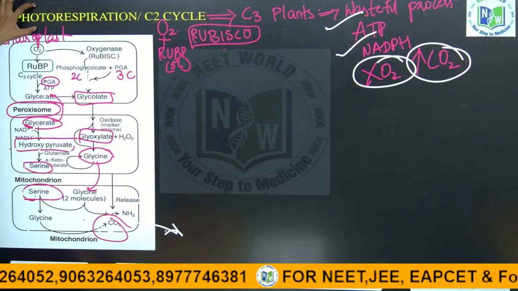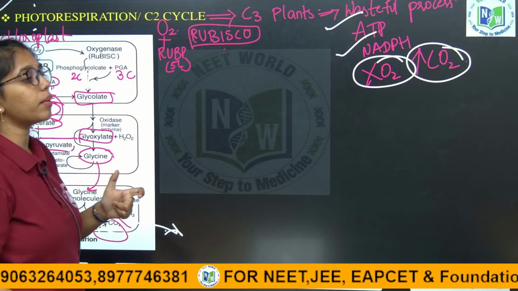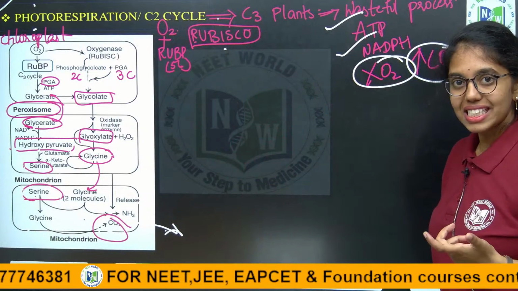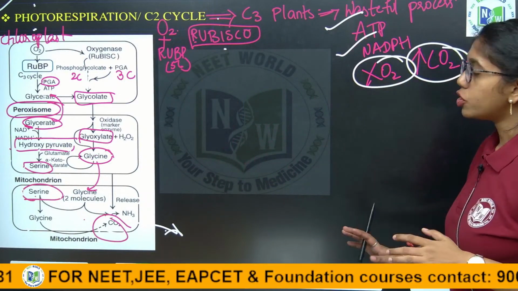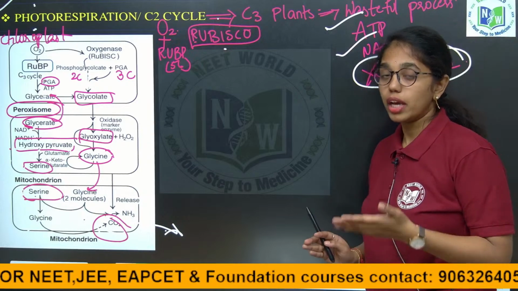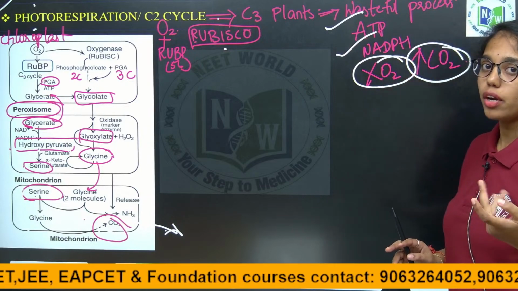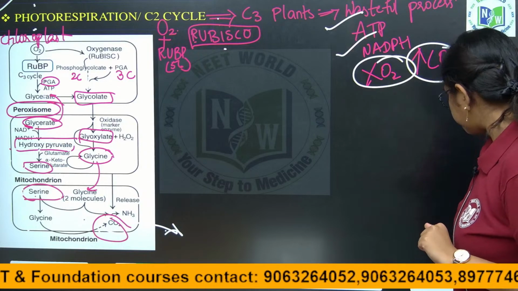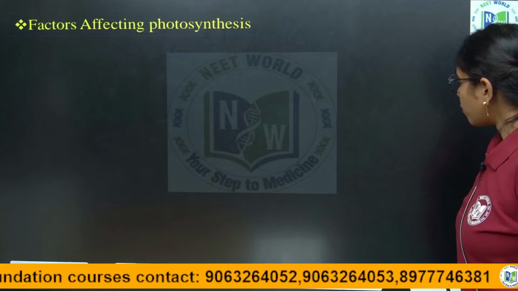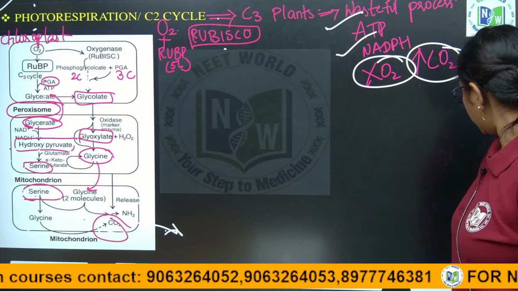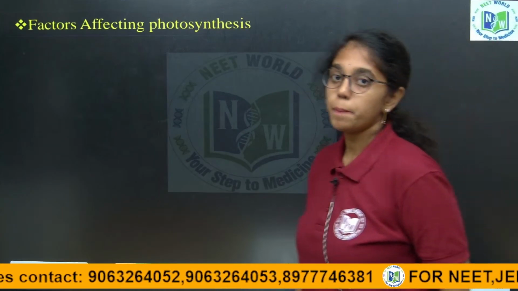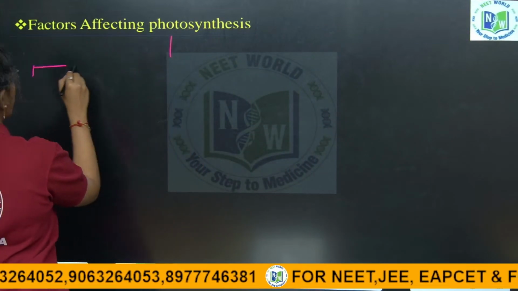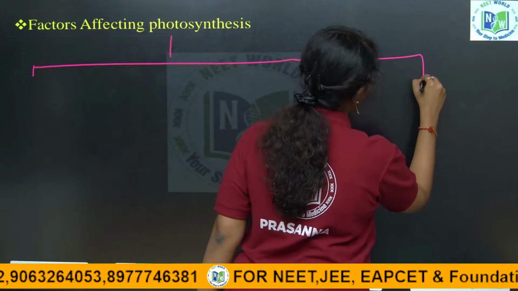Photorespiration occurs only in the C3 plants because of the presence of Rubisco in the mesophyll cells. This happens during high light intensities only. Only in high light intensities and low carbon dioxide concentration does this process occur. Now comes the concept of factors affecting photosynthesis. We have two types of factors that affect photosynthesis.